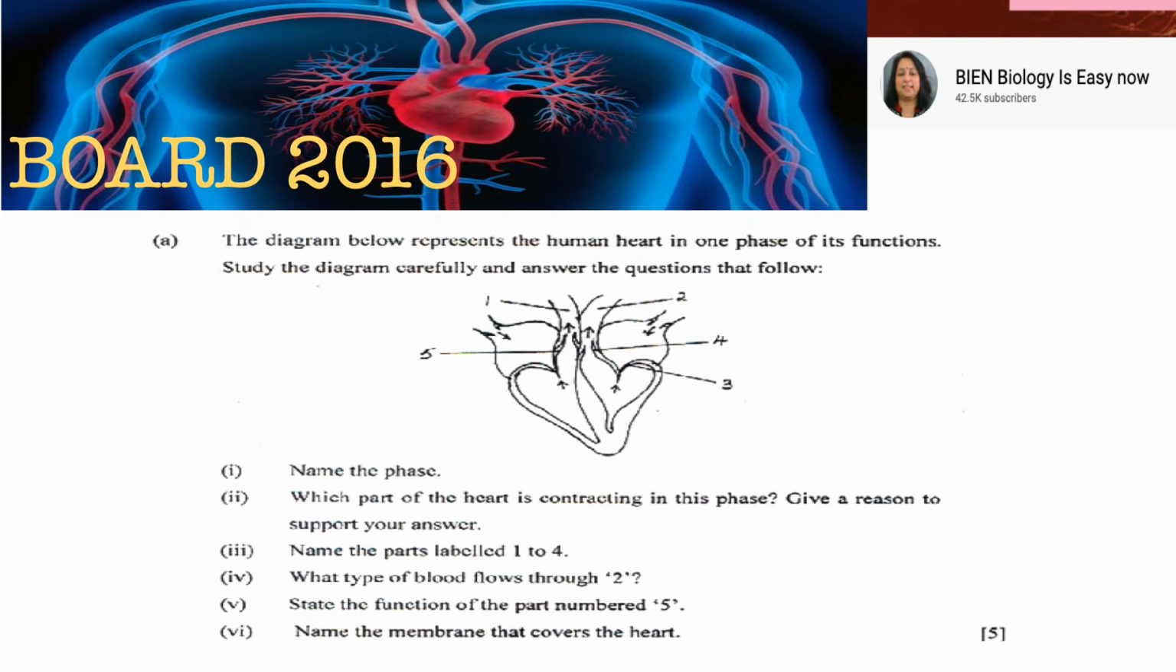Fine. So state the function of part number 5. How do you know this? They are talking about valves here. They prevent the backflow of the blood. Name the membrane that covers the heart. Here also they have covered all the side topics as well.